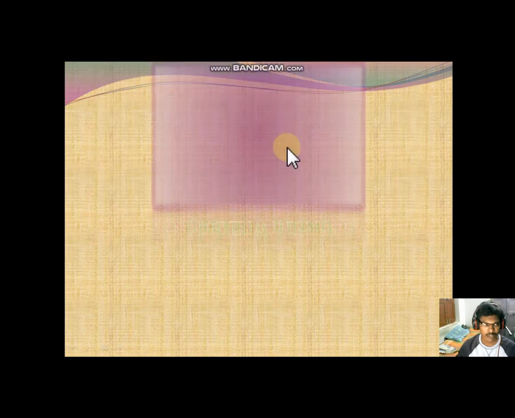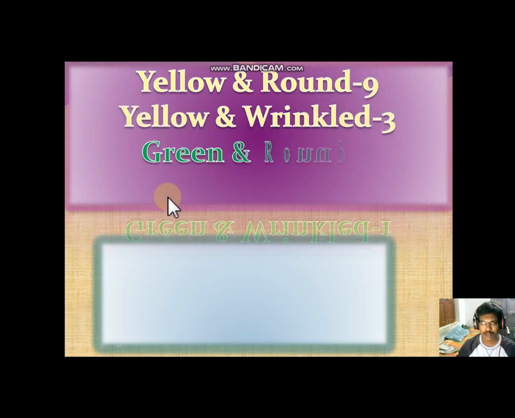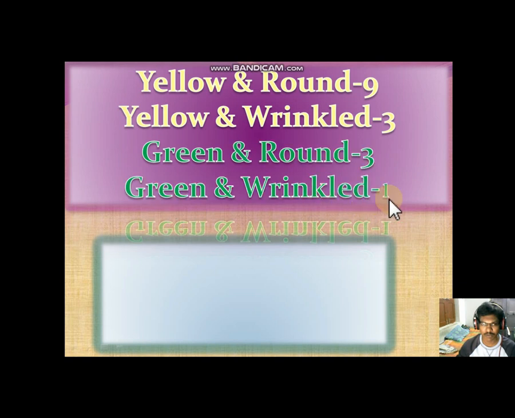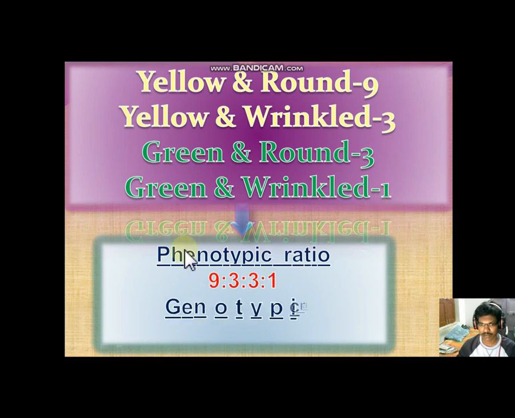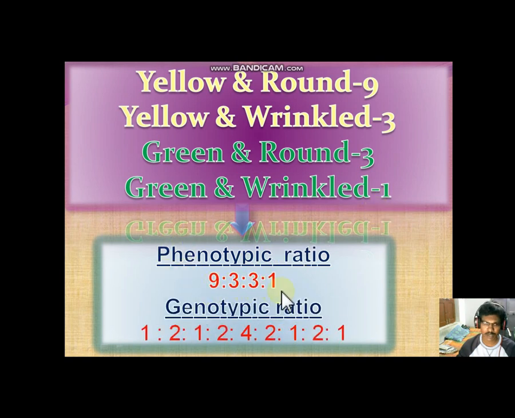9 yellow and round, and 3 yellow and wrinkled, 3 green and round, and finally 1 green and wrinkled. So the phenotypic ratio is 9:3:3:1.